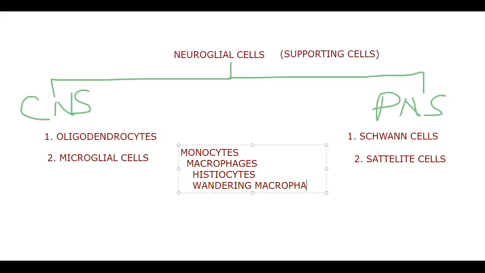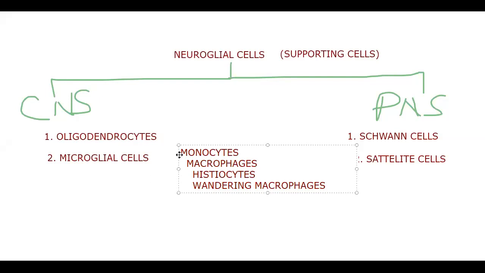Okay, as I said earlier, in different places of the body, these monocytes are activated in the form of macrophages with different names. Like in the liver, we call them Kupffer cells. In the brain, we say microglial cells. In the bone, we call them osteoclasts. In the joints, we say synovial cells. That's why various names are there.